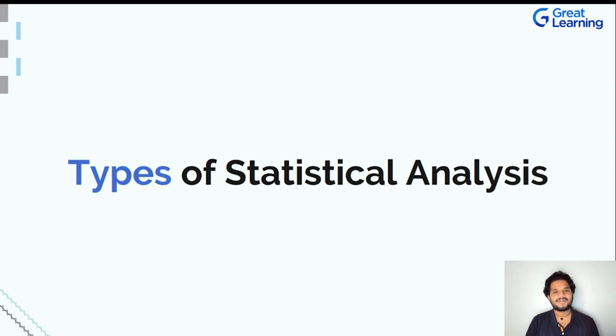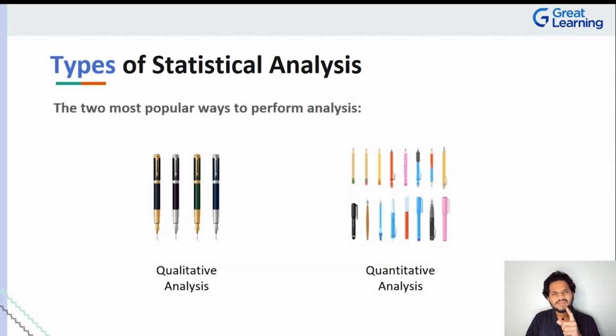So what are the various types of statistical analysis that you can go on to perform, or what are some of these various types of statistical analysis that you can use to solve a variety of problems? Well, there are two very popular ways of performing statistical analysis, which is nothing but qualitative analysis and quantitative analysis. For the people who are familiar with the terms, you can find out what they mean just by the words itself.